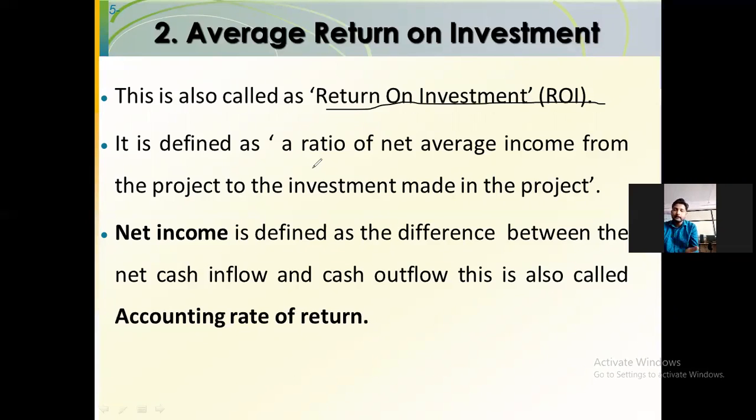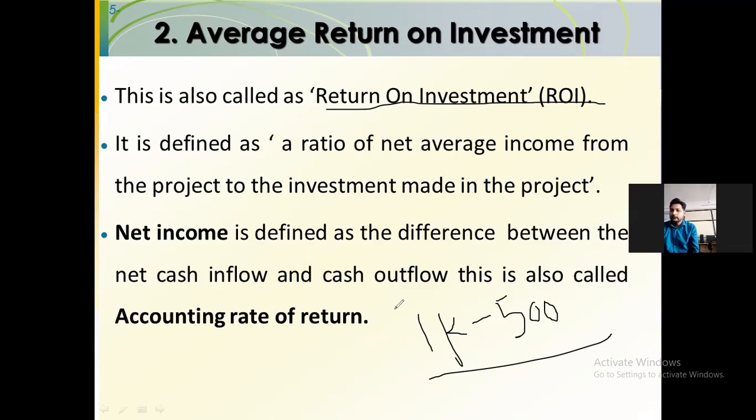So 1,000 minus 500, 500 will be your actual cash flow in the industry.